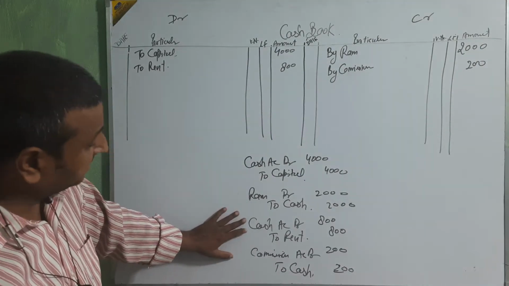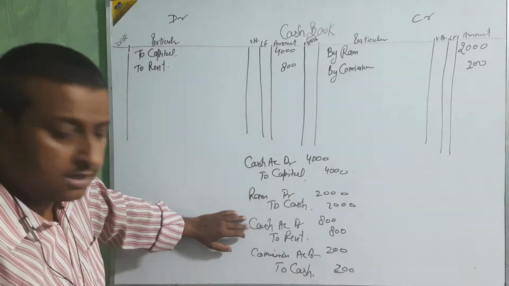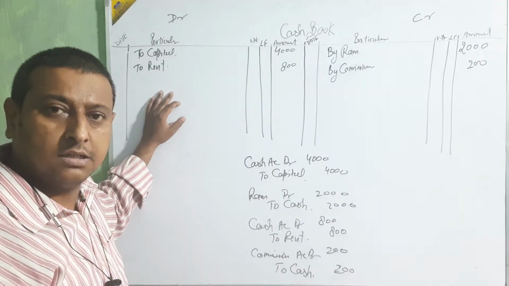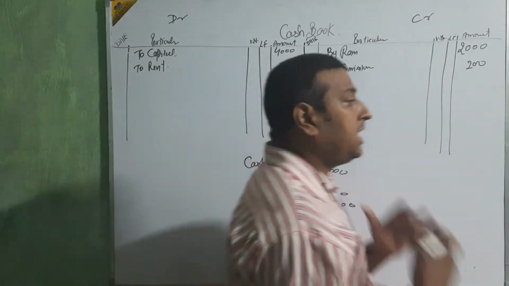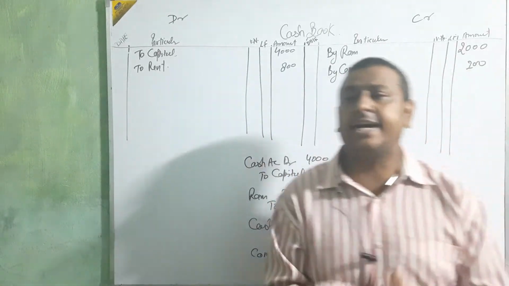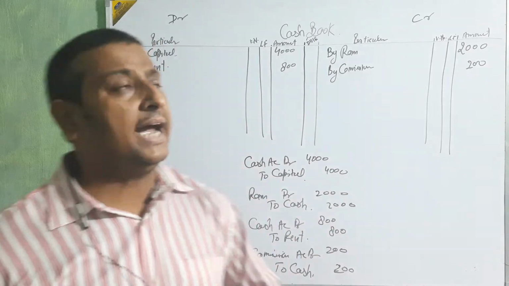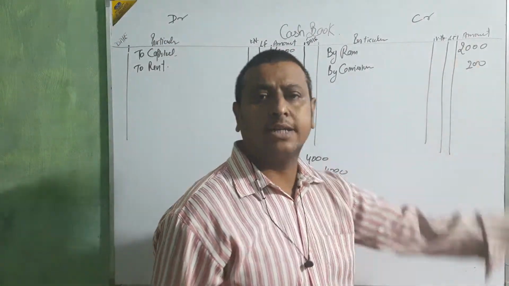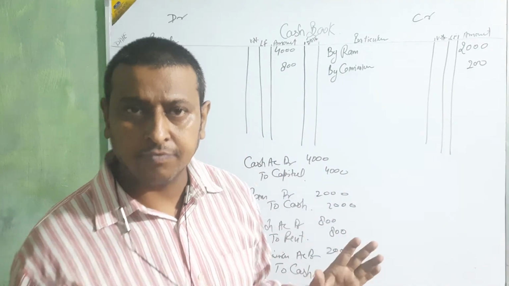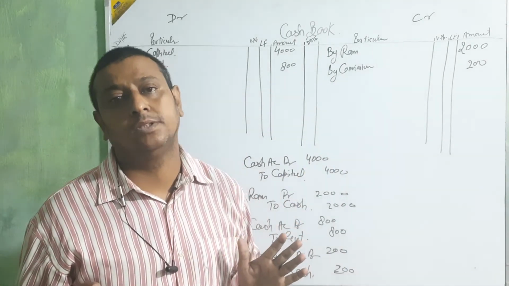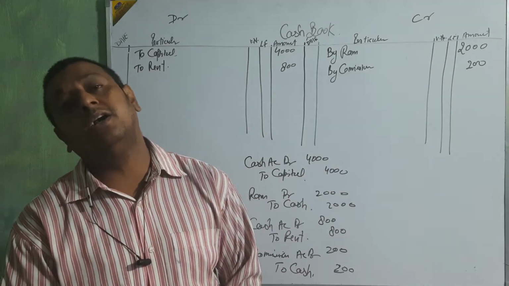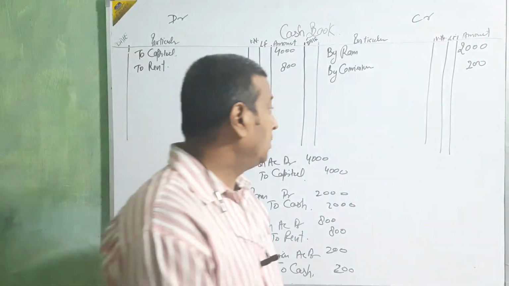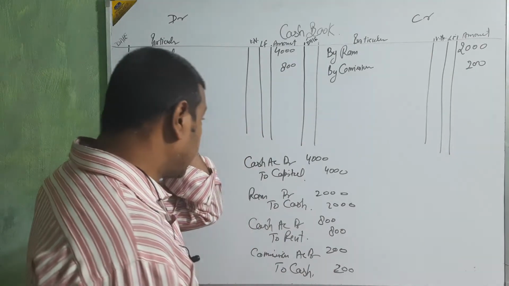It means if we receive the cash, that will be debited, and if we pay the cash, that will be credited. Clear? Clear or not? On this basis we are going to maintain the cash account, or you can say the cash book.